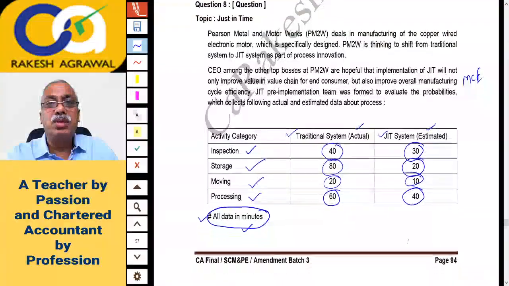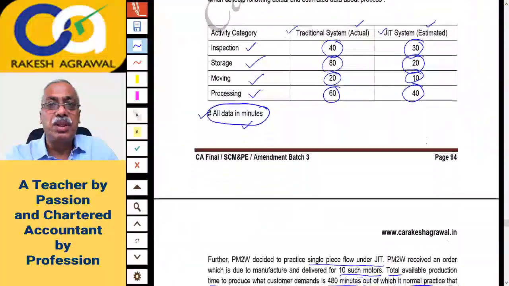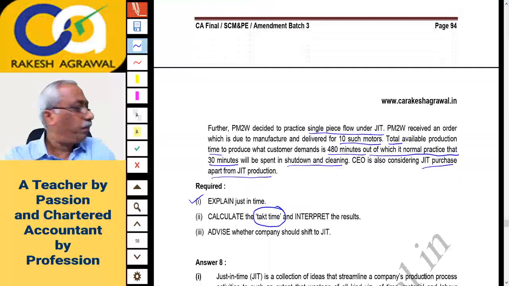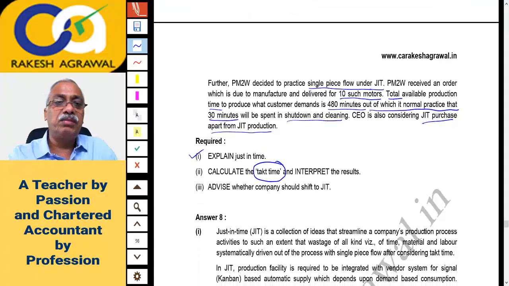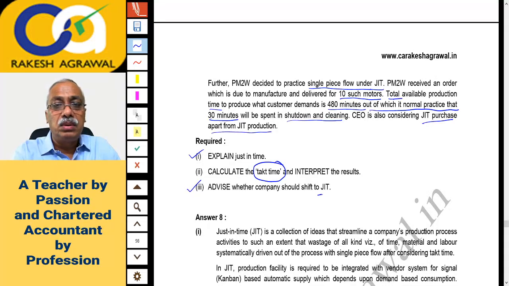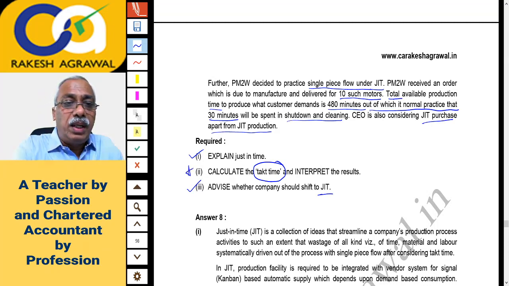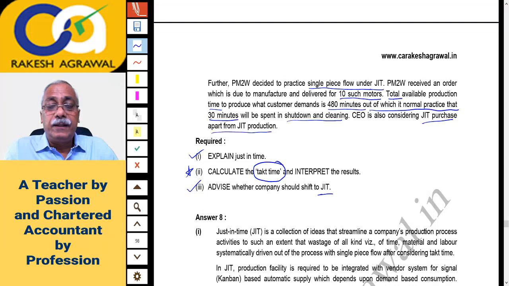There is just a small story, and from the traditional to the JIT system, the time is reducing. So advise whether the company should shift. Without reading, I can tell you that yes, we should shift to JIT because a lot of time will get saved and you will be producing faster. So the third part again will be theory. Now the second part seems a little interesting, about the takt time and interpreting the result.